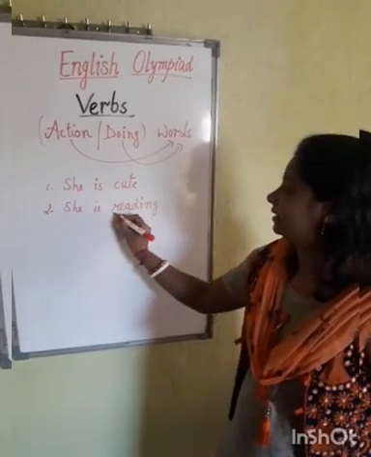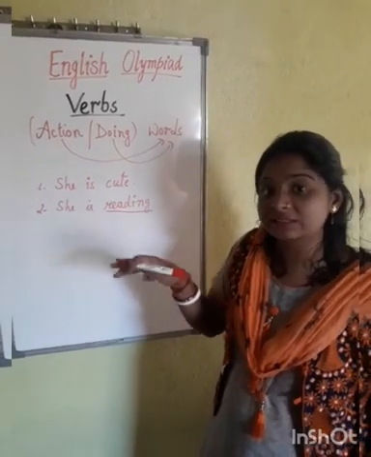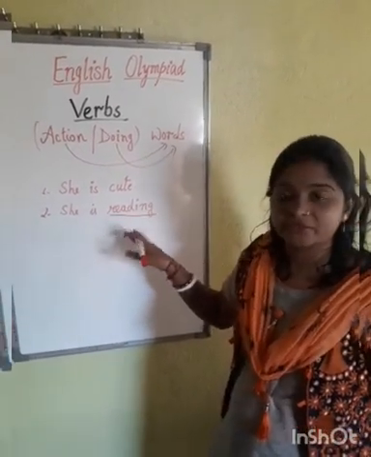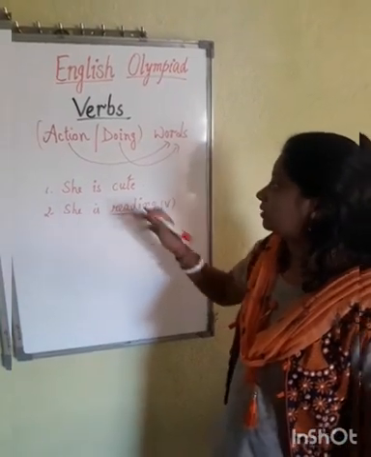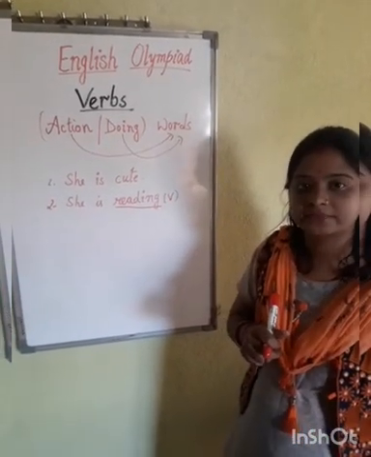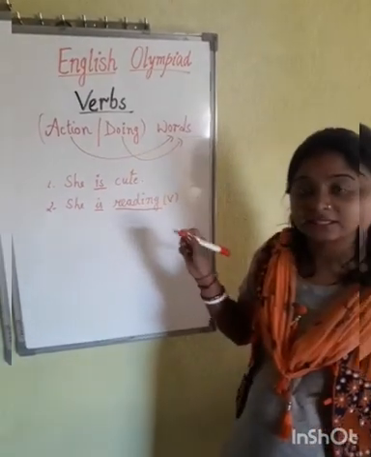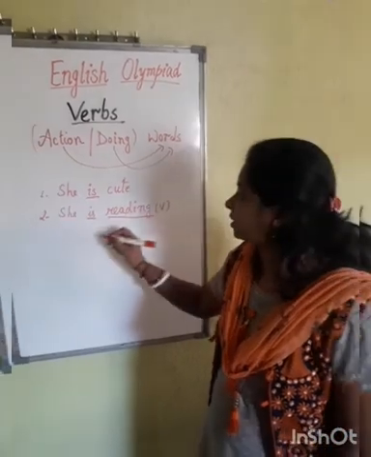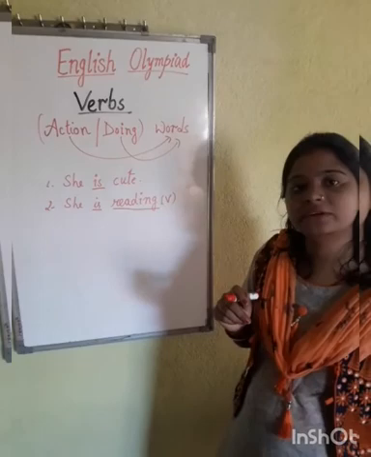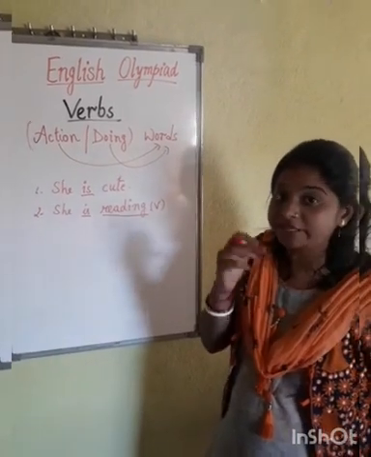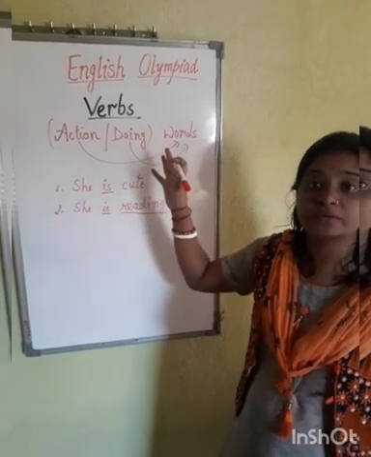In the second sentence you will say that reading is the action word. What work is being done here? Reading is the work being done here. So this is the verb. Then what is the verb in the first sentence? See here, these are also verbs, but these are called auxiliary verbs or helping verbs.